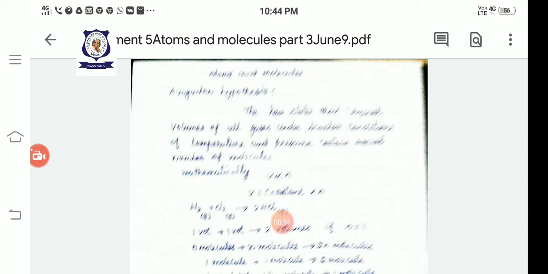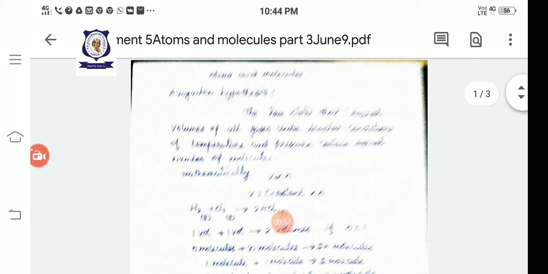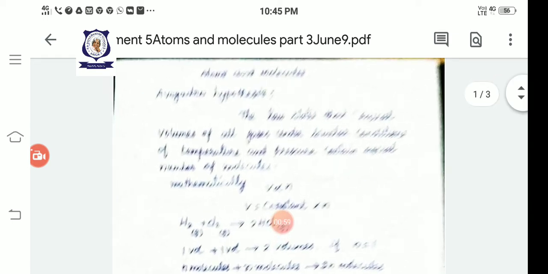Now we are going to see an important hypothesis, Avogadro's hypothesis. What is Avogadro's hypothesis? According to this law, the volume of all gases at standard pressure and temperature have an equal number of molecules.